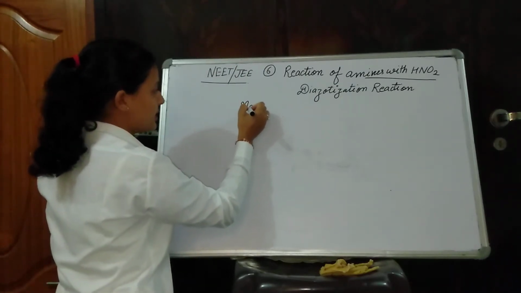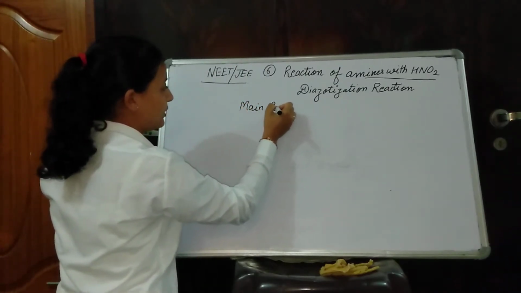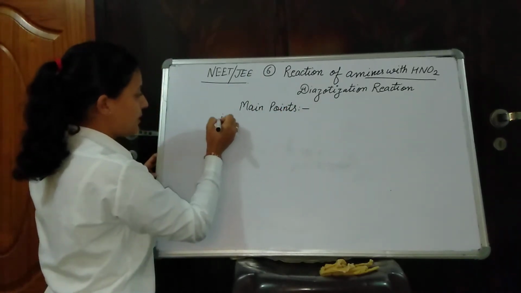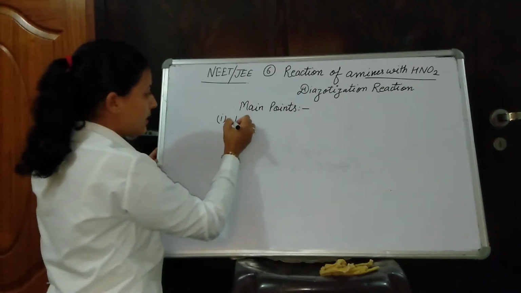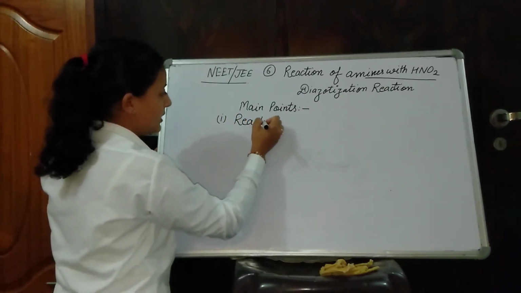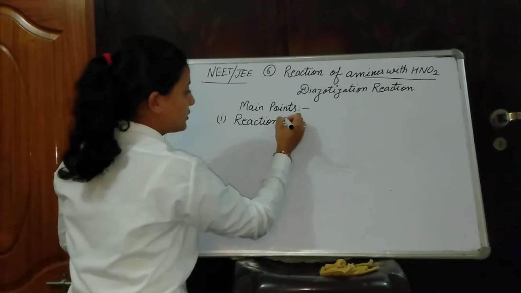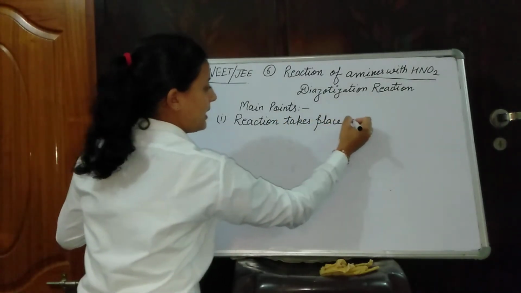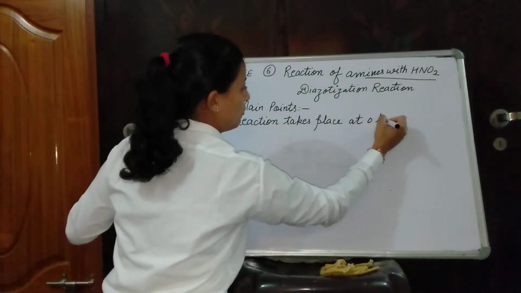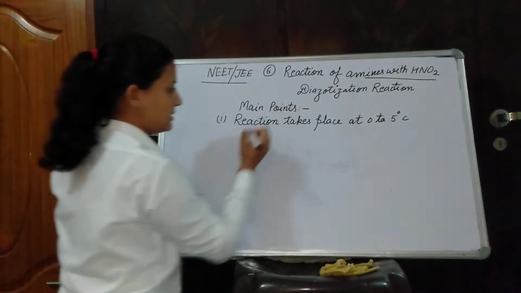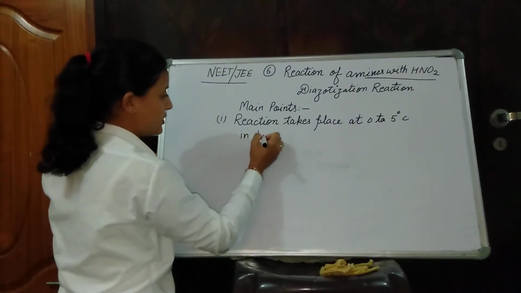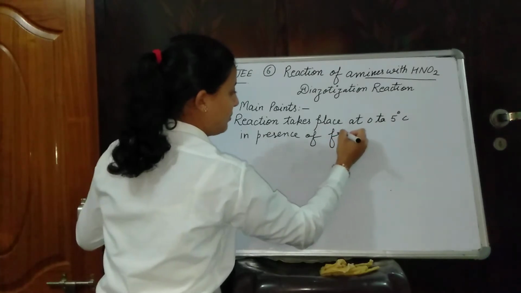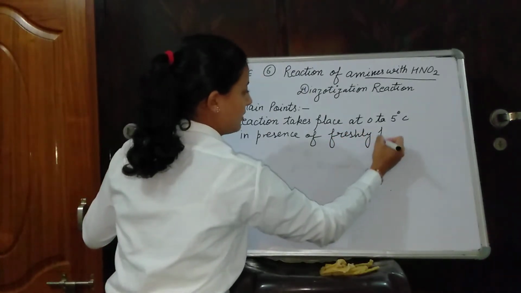First we discuss, as usual, the main points of the reaction. The very first main point: the reaction takes place at 0 to 5 degrees Celsius in presence of freshly prepared nitrous acid.